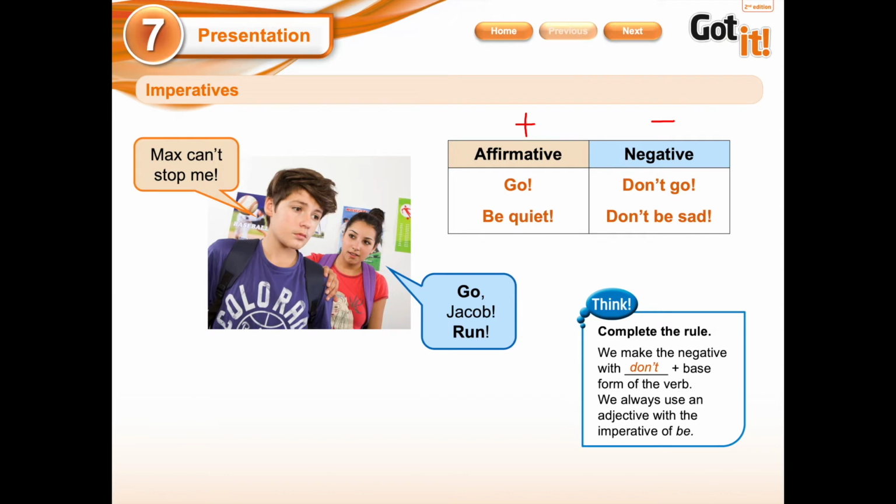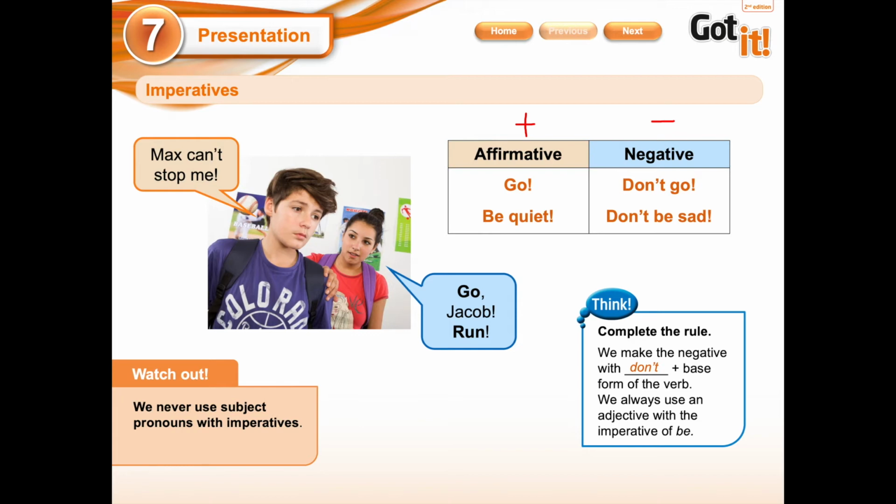I don't understand that. The base form of the verb is the verb that doesn't have any conjugation, like, for example, ing, ed, or an es at the end. So, for example, I cannot say don't going, okay, or don't went. So, the base form is the verb with nothing, okay? We always use an adjective with the imperative of be. So, watch out, be careful, warning.